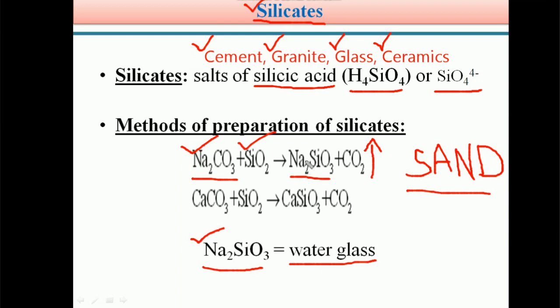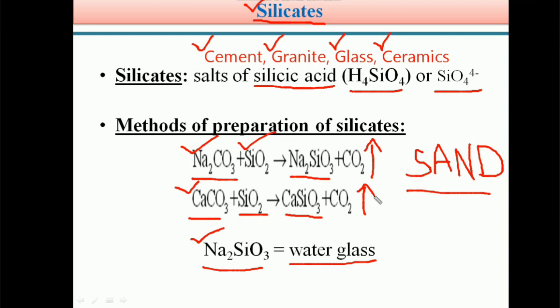Similarly, we also prepare silicates by, for example, taking calcium carbonate, CaCO3. When fused with silicon dioxide or sand, we get calcium silicate, CaSiO3, and again CO2 gas is evolved. So students, in this manner silicates are prepared.